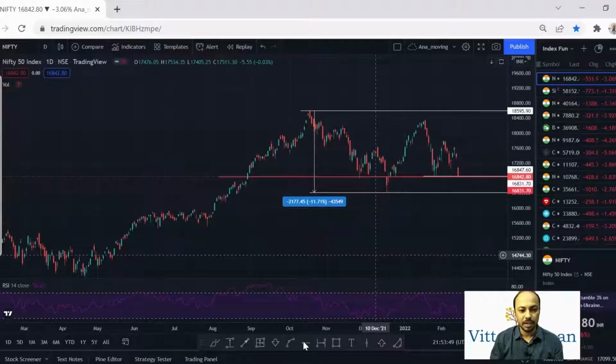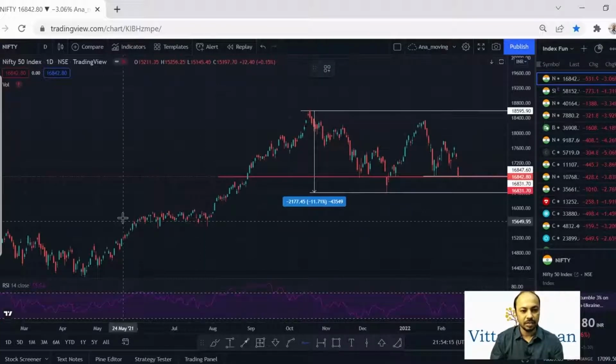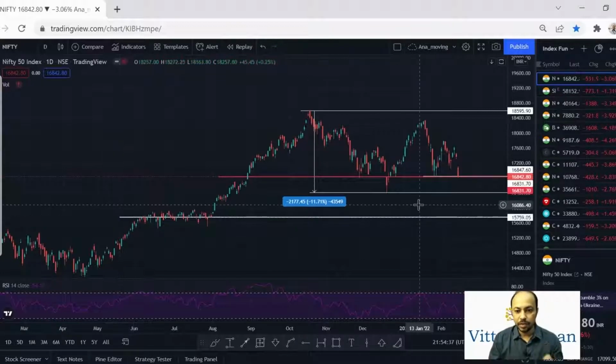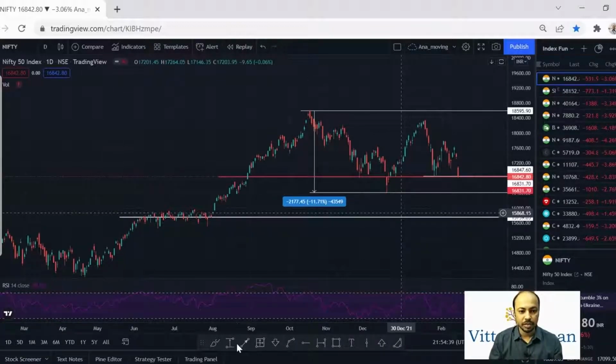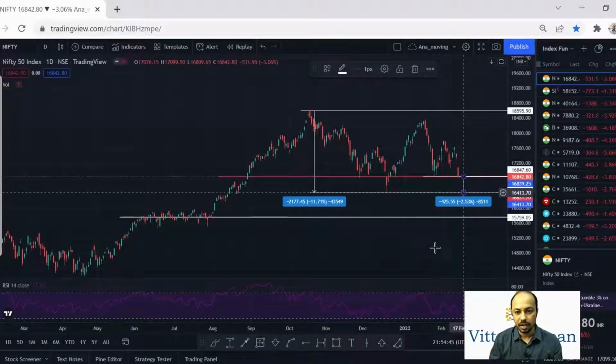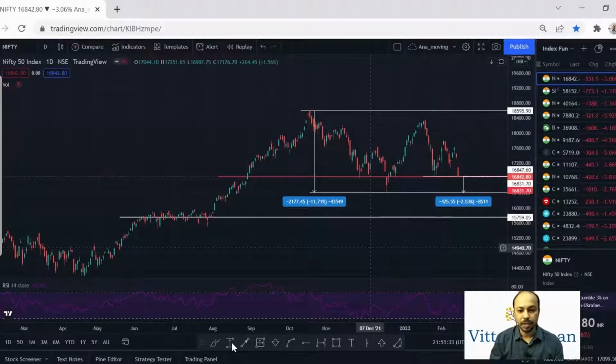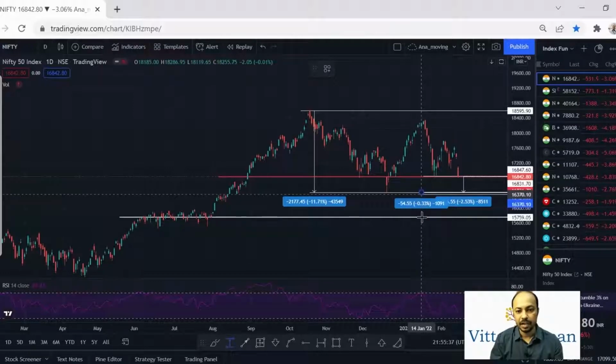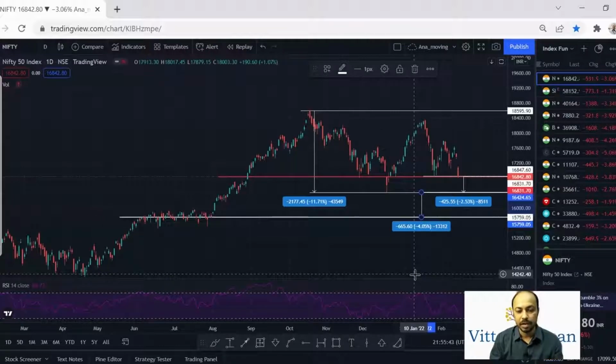Now let's understand what will be the next support line where the Nifty can fall further. You can see this is the next support line of price level 15,700. If Nifty 50 breaks down the price level of 16,800, the next support it will take is at the price level of 16,400, at a correction of 2.53%. If Nifty 50 breaks down the price level of 16,400, it will take the next support at the price level of 15,700, a breakdown of 4%.